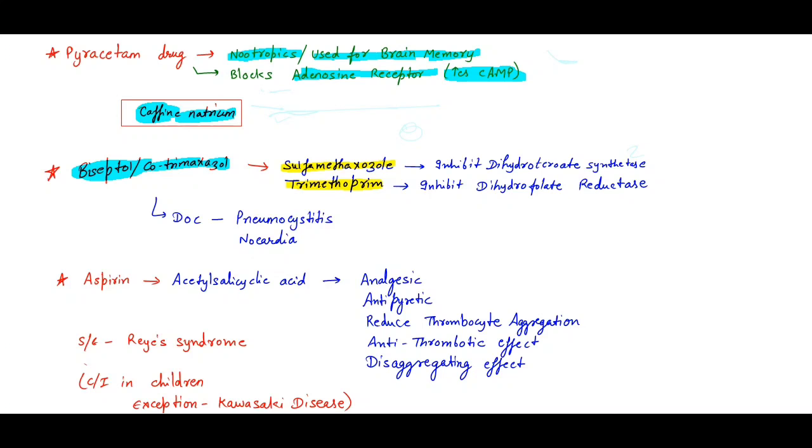Remember, sulfamethoxazole inhibits dihydropteroate synthetase, and trimethoprim inhibits dihydrofolate reductase. What do the enzymes do? They are involved in folic acid synthesis. In which cases is it the drug of choice? In cases like Pneumocystis and Nocardia. So these are the drug of choice in Pneumocystis and Nocardia, biseptol or cotrimoxazole.